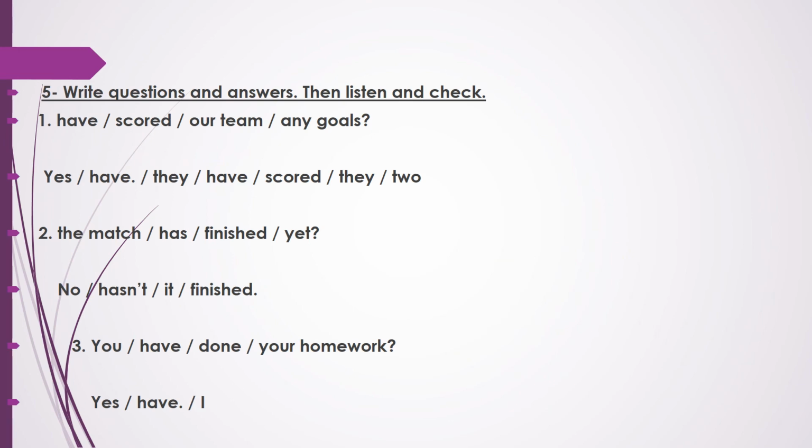Now exercise number 5. Write questions and answers, then listen and check. In this exercise you have jumbled words. You are going to read and reorder them to make questions and answers. Then you are going to listen to the CD to check your answers. I will give you 5 minutes to do this exercise.